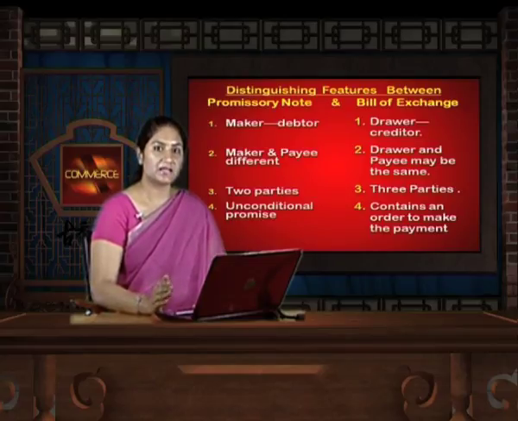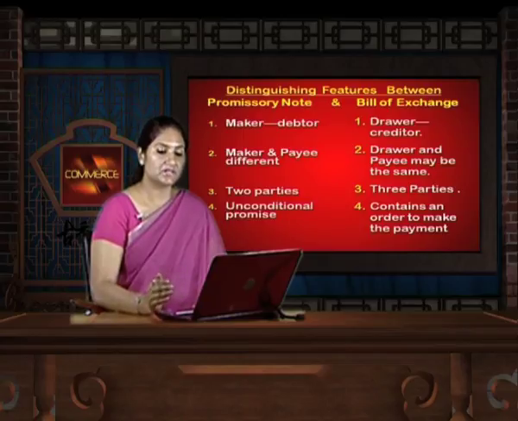The drawer can give specific instructions or order to the drawee bank or to the drawee to make the payment either to himself or to the person marked as the payee, and in that case the payee could also be the drawer himself.